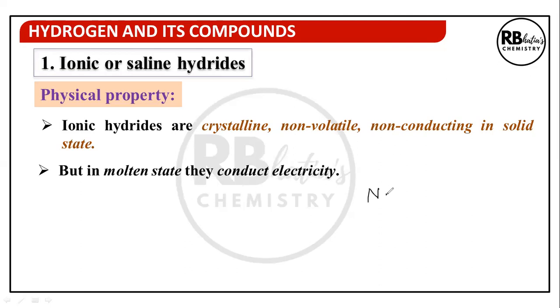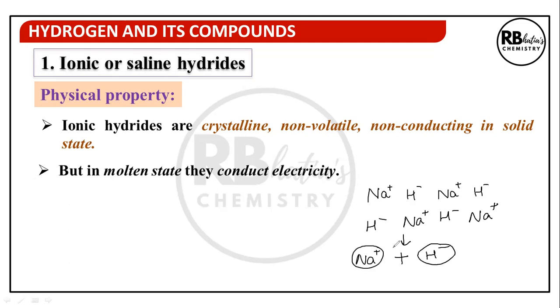So for example, if I have a sodium hydride lattice this way, so if it's the crystalline lattice of sodium hydride, when this is melted on heating, it separates into sodium and hydride ions.